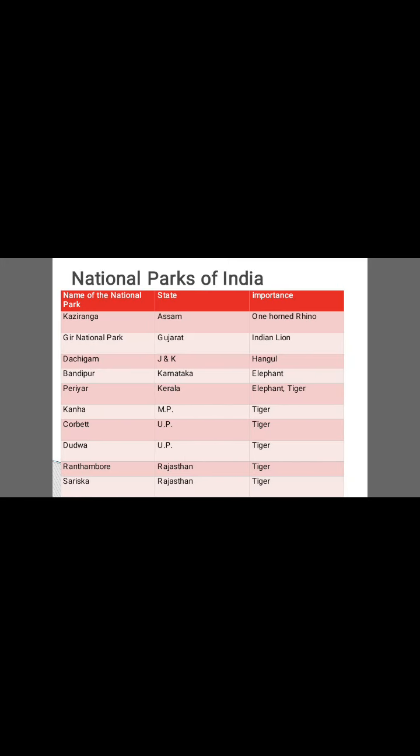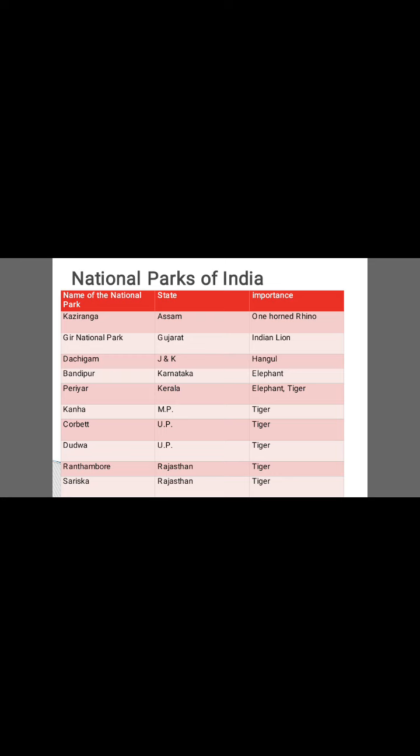National parks of India. Kaziranga National Park is present in Assam, and the importance of this park is that the one horned rhino is conserved in this national park. Gir National Park is present in Gujarat, and it is famous for the Indian lion. The Indian lion is being conserved there.